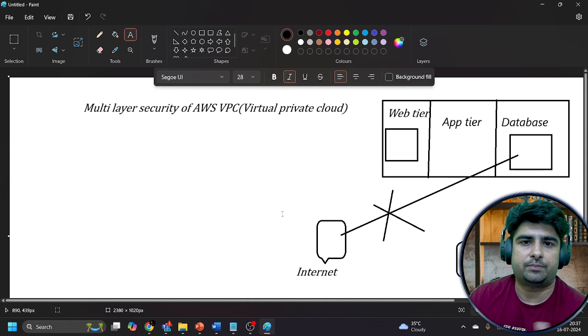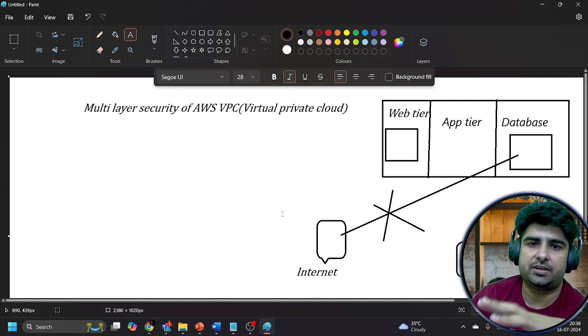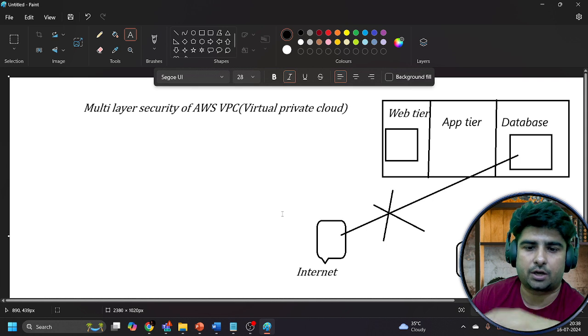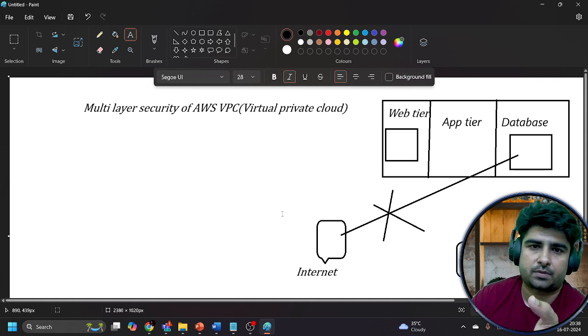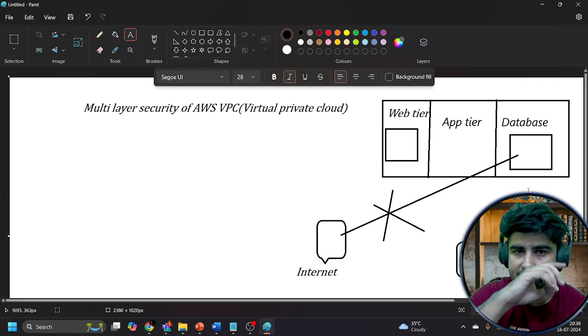Over a particular website or on a particular application, we may have two types of resources. First, we have those kinds of resources which are directly accessible from the internet or which are available to the public over the internet. And second, we have those kinds of resources which are not accessible from the public internet. Those are the private resources. This is called a multi-tier architecture.